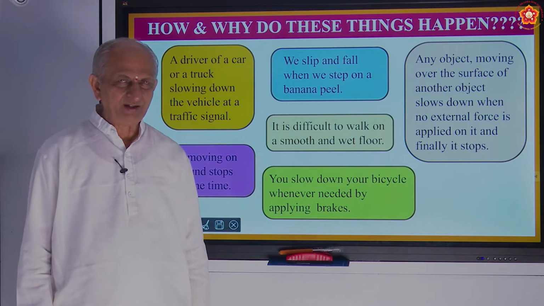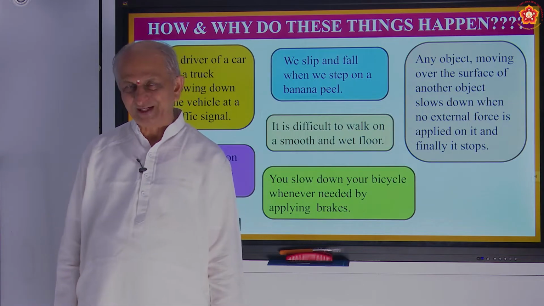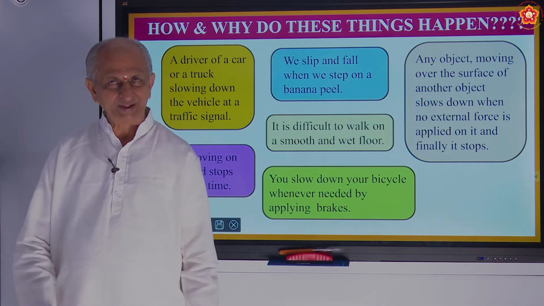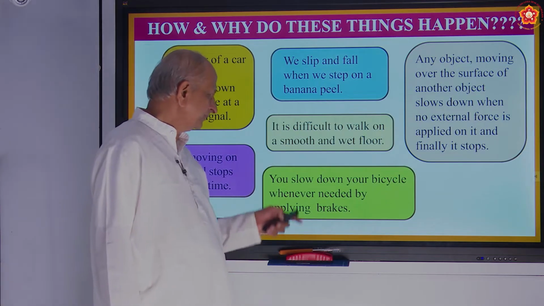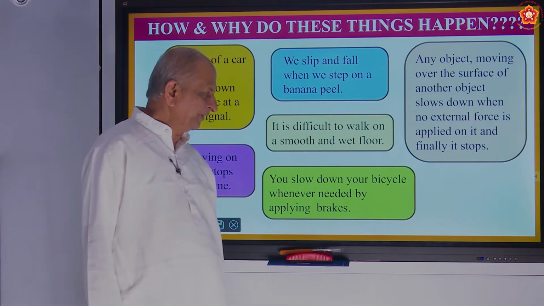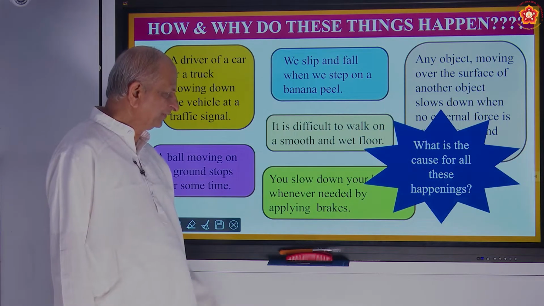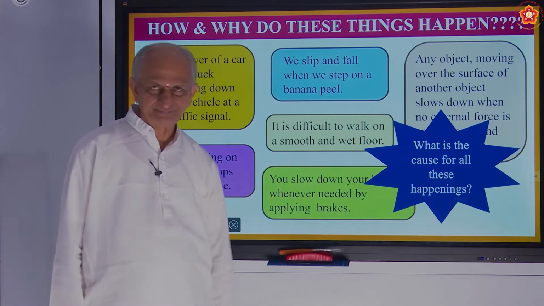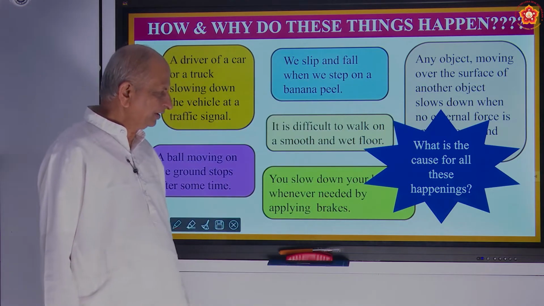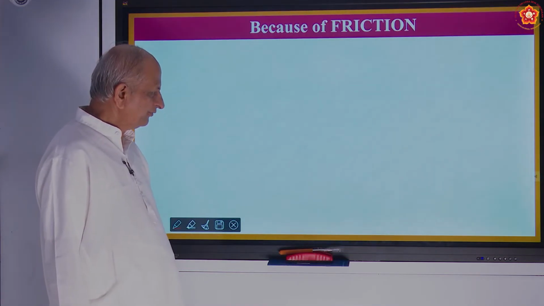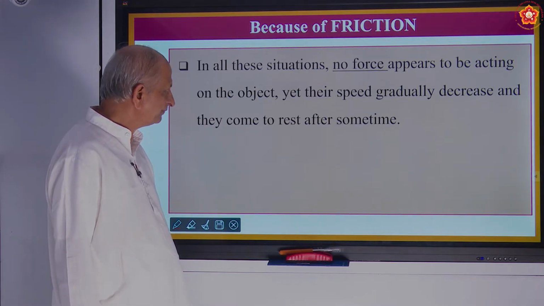There may be some oil, some soap, some soap powder, this, that, fallen on the ground which is wet. So if you step on it, you have to be very, very careful. So, what is the cause for all these happenings? The cause is frictional force, because of friction.